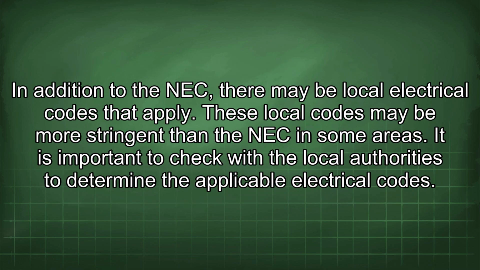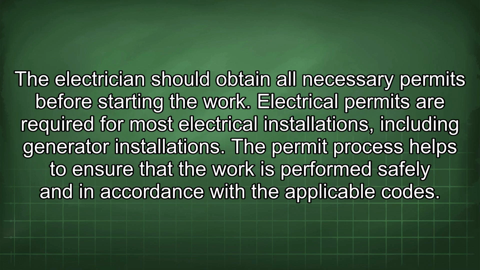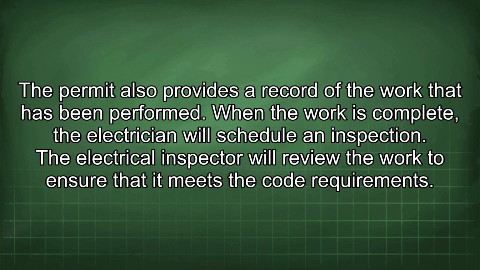In addition to the NEC, there may be local electrical codes that apply. These local codes may be more stringent than the NEC in some areas. It is important to check with the local authorities to determine the applicable electrical codes. The electrician should obtain all necessary permits before starting the work. Electrical permits are required for most electrical installations, including generator installations. The permit process helps to ensure that the work is performed safely and in accordance with the applicable codes. The permit also provides a record of the work that has been performed.